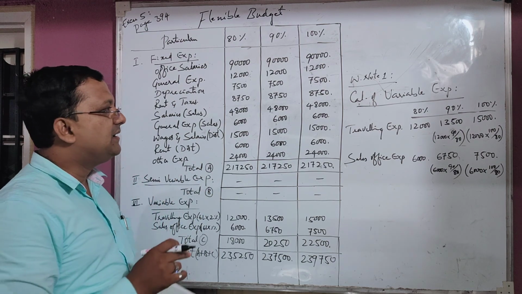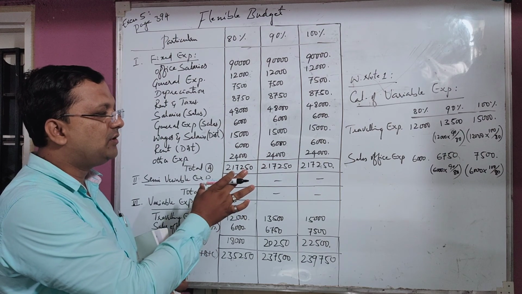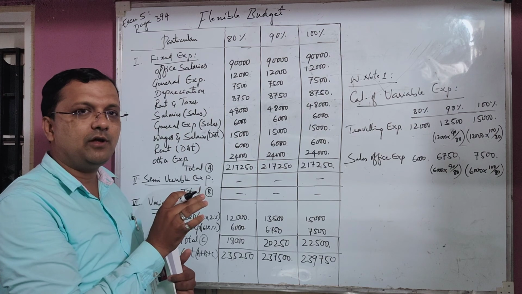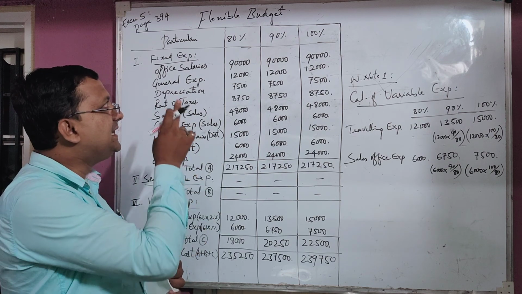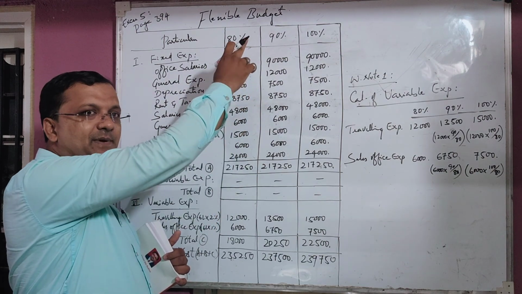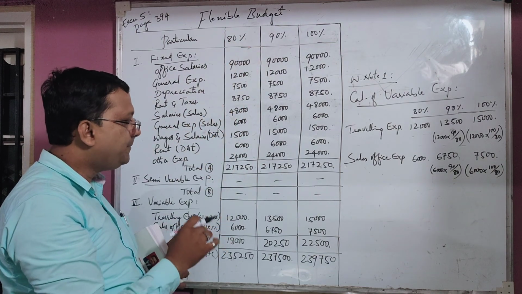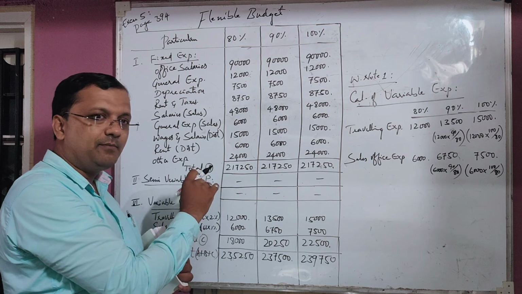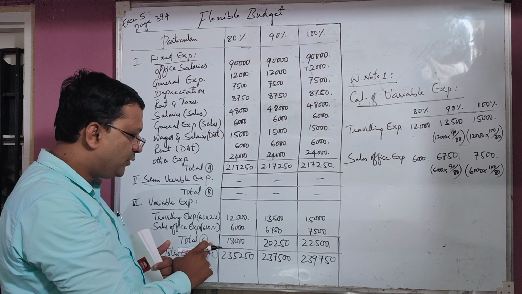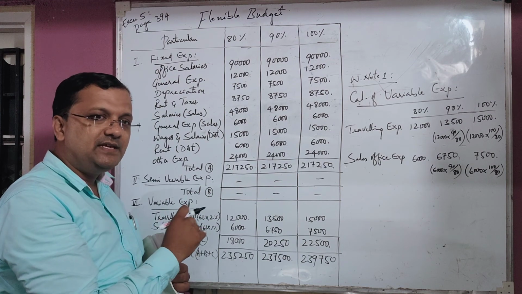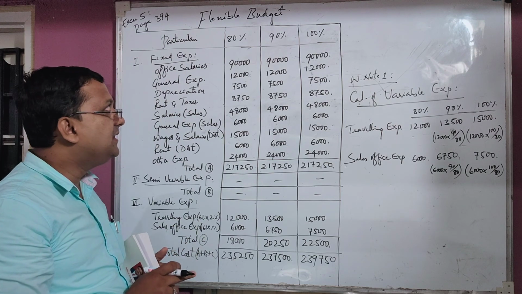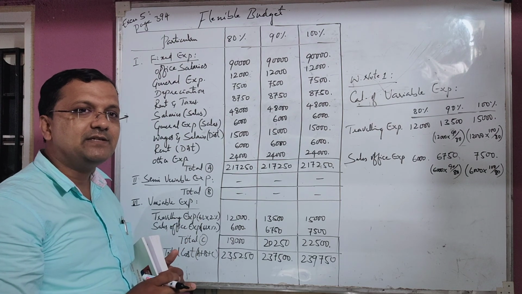Then for 15 marks you need to calculate this much, with only one working note. No need to draw different working notes. First clearly write down the flexible budget. Then the base column is required. 90 percentage and 100 percentage are compulsory. Then for each and every total make the name. We have been given A, then B, then total C. Then the total of these three, A plus B plus C, is the total cost.